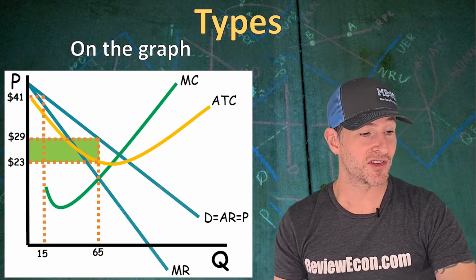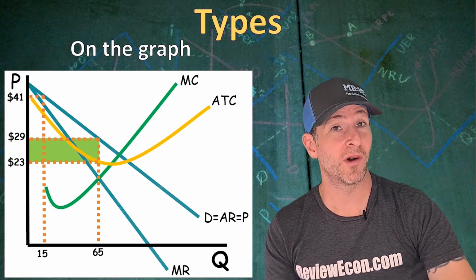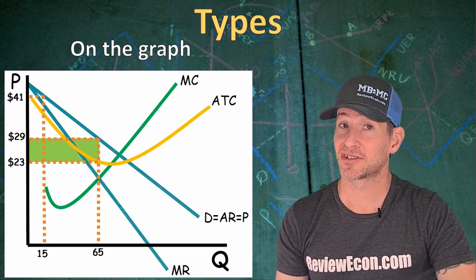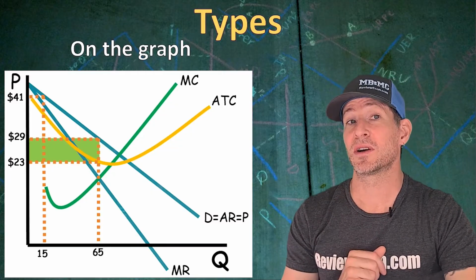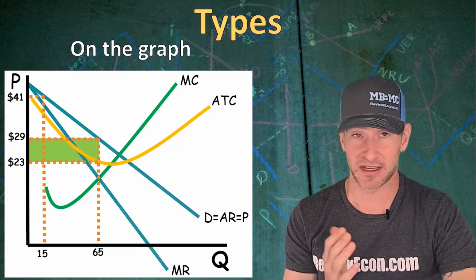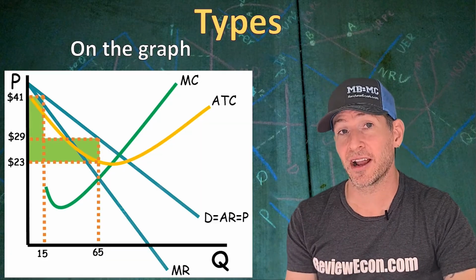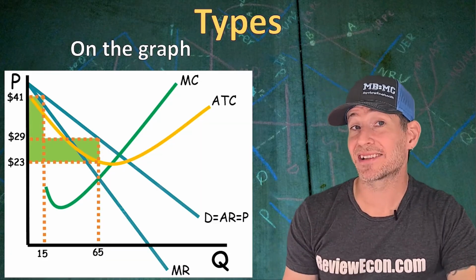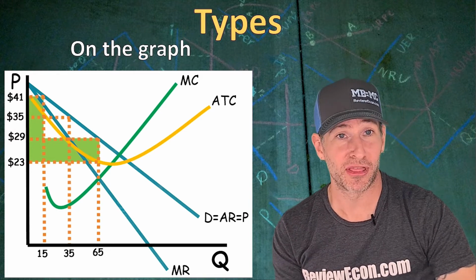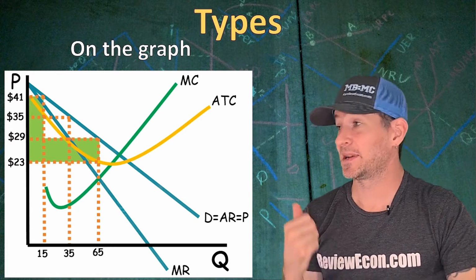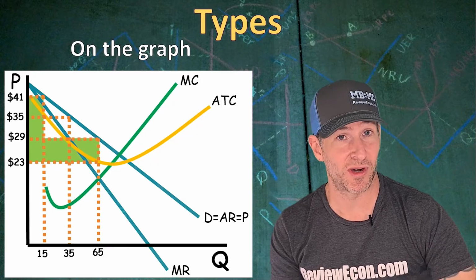So here we see those first 15 units, we had $41 as the potential price that consumers were willing to pay. If they charge $41 for those first 15 units, assuming they can figure out who's willing to pay that price, we would have this additional area of economic profit. And the next 20 units, all the way up to unit 35, we have $35 being the maximum price for those next 20 units.